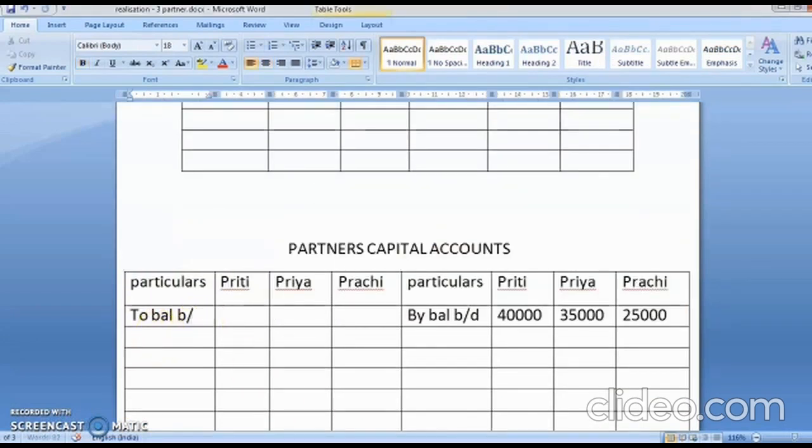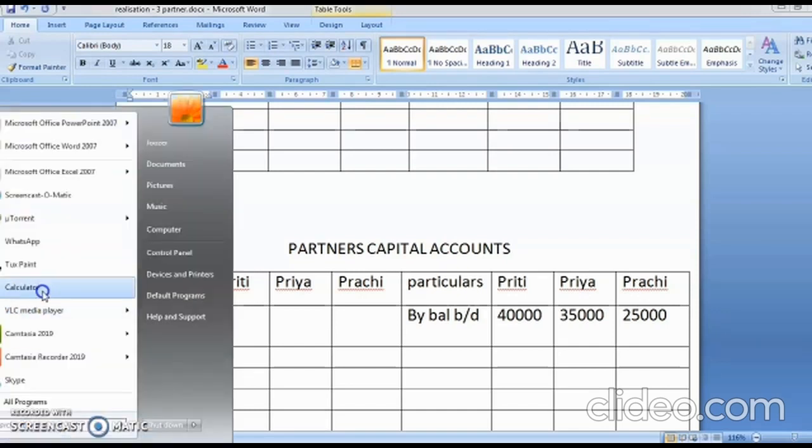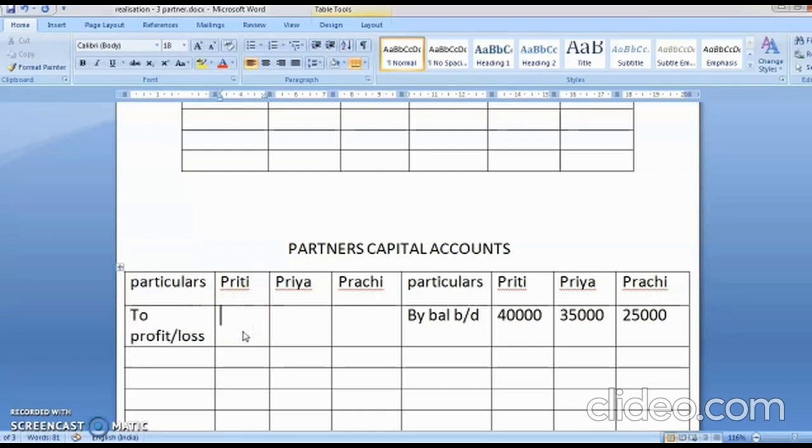Here you will write: to profit and loss account. What is the profit and loss? 84,000, and the partners are dividing it equally. So it is 84,000 divided by 3. You have 3 partners, so it comes to 28,000 each. So Priya 28,000, Preeti 28,000, Prachi 28,000.